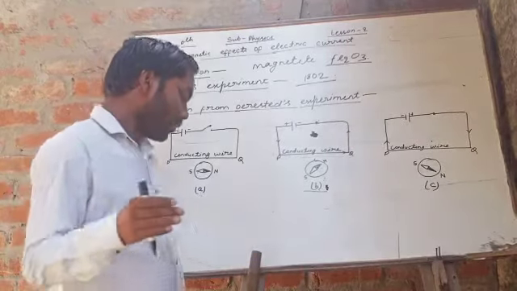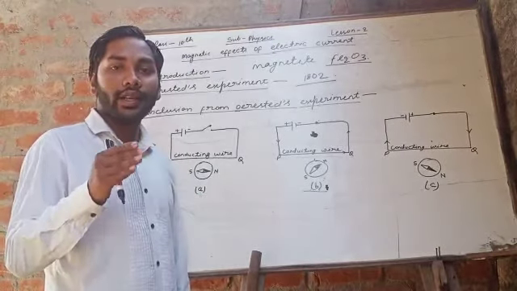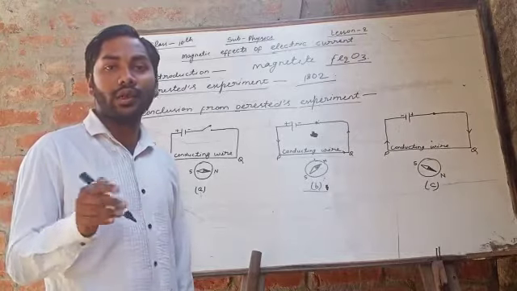After that, the magnetic field produced by a current carrying conductor is at right angle.